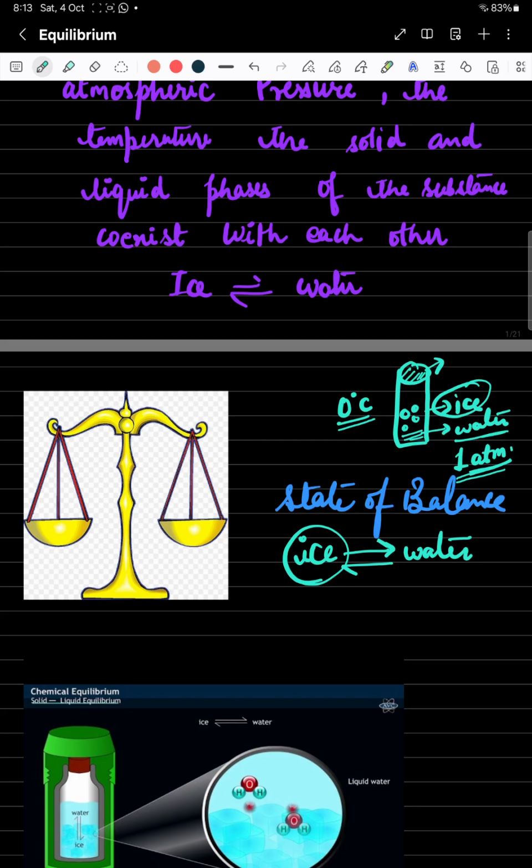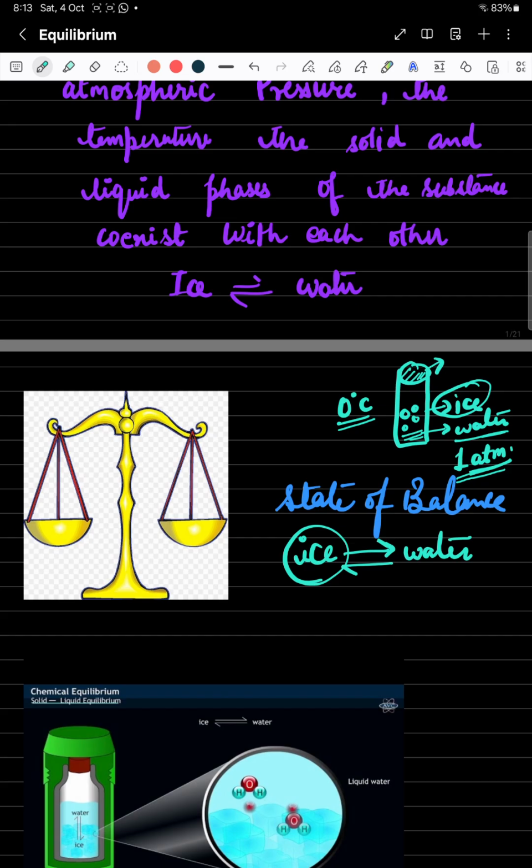At 0 degrees Celsius temperature, initially ice starts converting into liquid water. But this liquid water cannot escape out of this insulated flask. So it starts again losing its energy and again colliding and getting stuck with the ice molecules. So after some time we would observe that the rate of melting and the rate of freezing, like ice to water conversion and water to ice conversion, become equal, and the mass of the ice and water becomes constant. It is equal at that particular temperature. Now this stage is known as your equilibrium. So at equilibrium, both phases are present, solid and liquid.